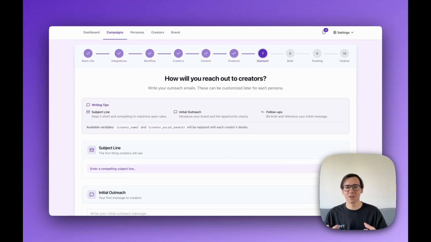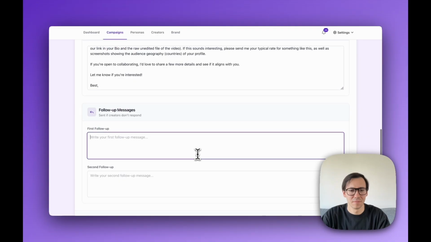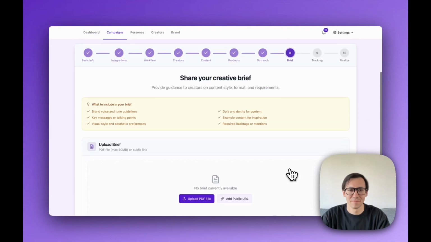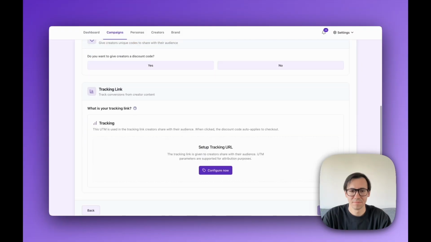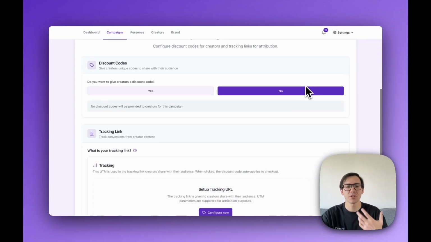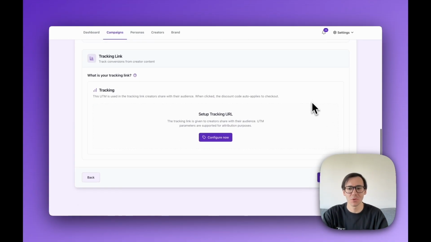I'm then able to configure our outreach to see how creators will be contacted by us. I'm able to configure it so that creators automatically get a discount code or a tracking link that they can share with their community.